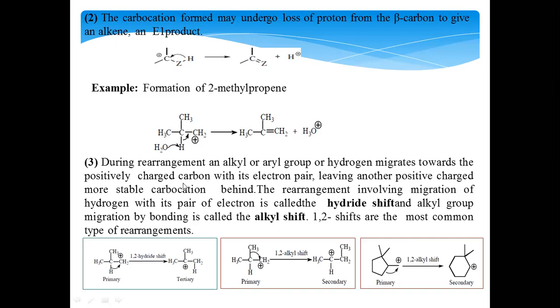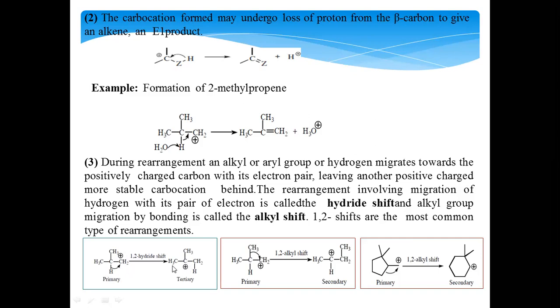Next, coming to the rearrangement type of reactions, they undergo intramolecular rearrangement, where atoms or groups migrate from one position to another. Suppose this is a primary carbocation where the adjacent CH bond pair of electrons migrates: the hydrogen shifts with the bond pair of electrons over this carbon, leading to the formation of this tertiary carbocation.